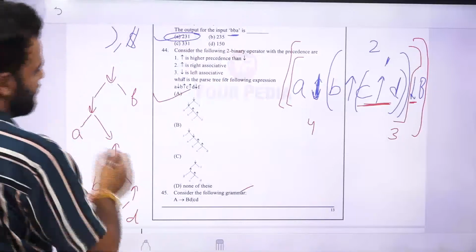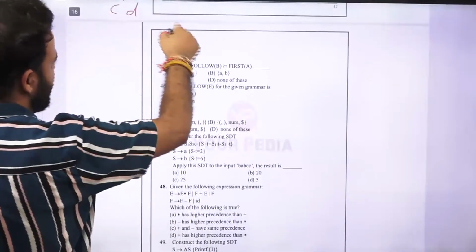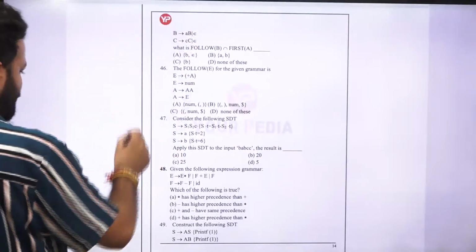Now let's move on to the next question, 45th question. Consider the following grammar. I will write the grammar down here.